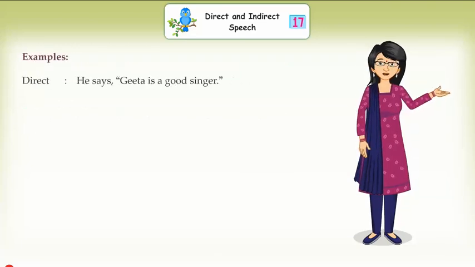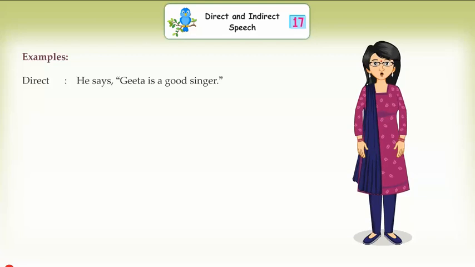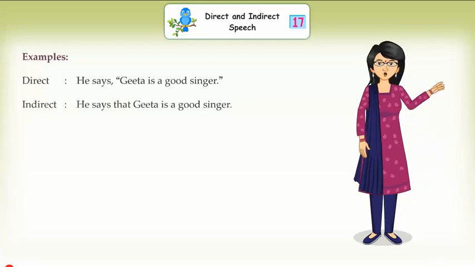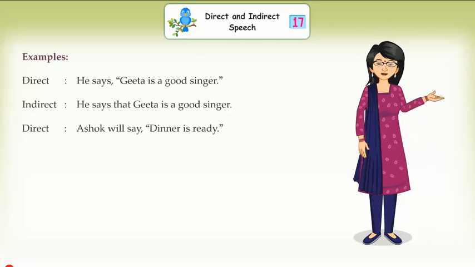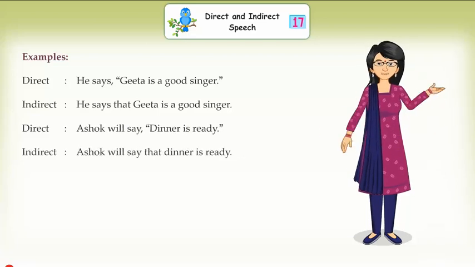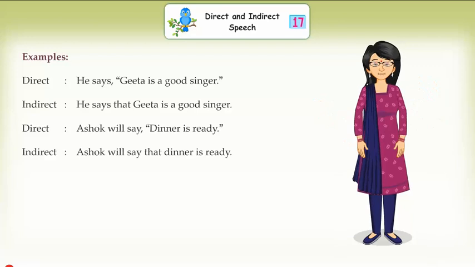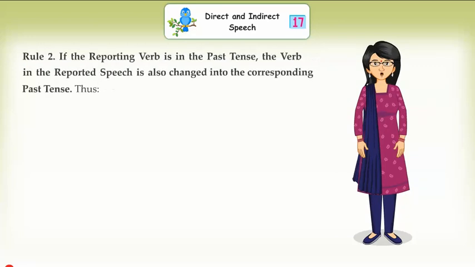Examples: Direct. He says, "Geeta is a good singer." Indirect. He says that Geeta is a good singer. Direct. Ashok will say, "Dinner is ready." Indirect. Ashok will say that dinner is ready. Rule 2. If the reporting verb is in the past tense, the verb in the reported speech is also changed into the corresponding past tense.